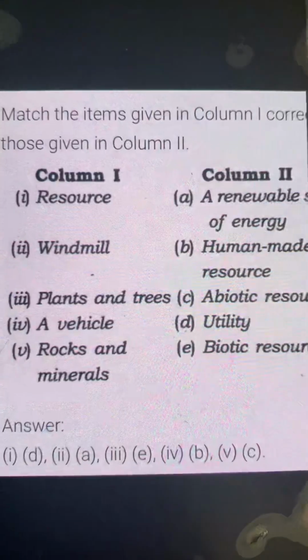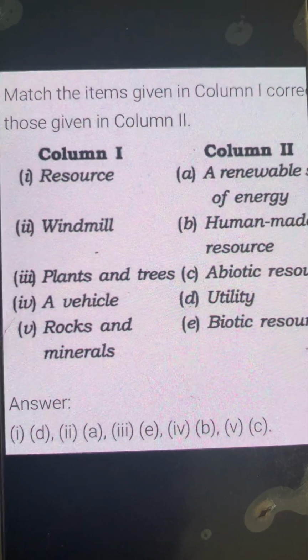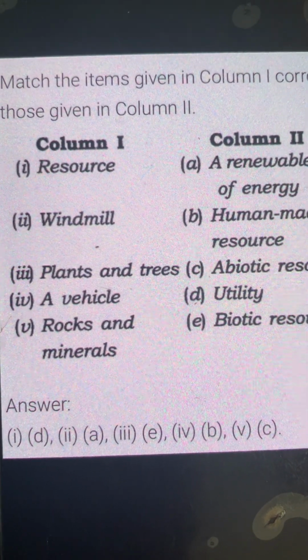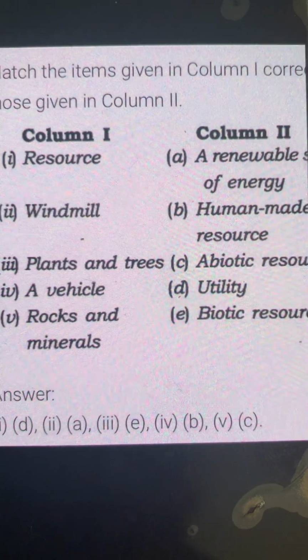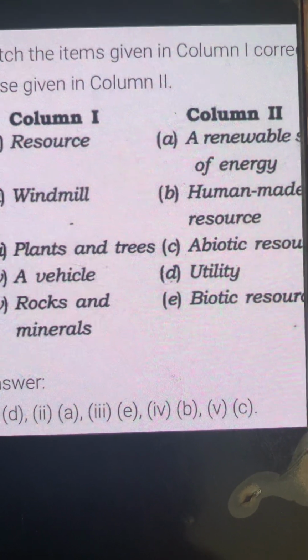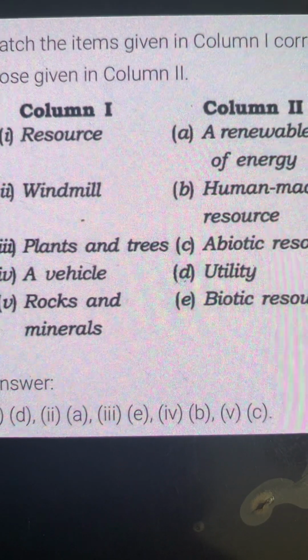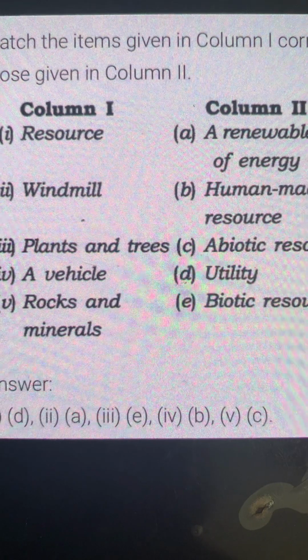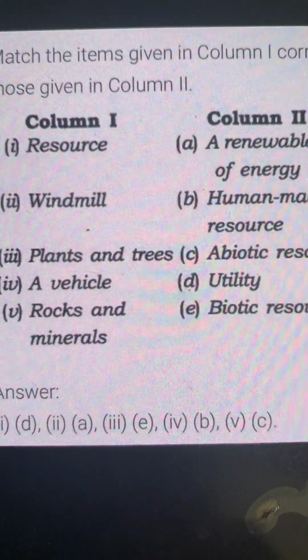Then we come to our next, and this is matching the columns. Column A: resource, windmill, plants and trees, a vehicle, and rocks and minerals. You have to match it up with column B: energy, human-made resource, abiotic resource, utility, and biotic. So resource will be, I have given you the answers, utility.